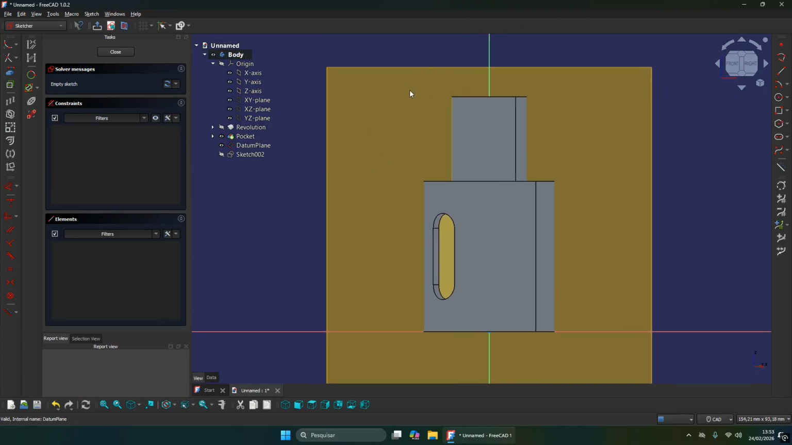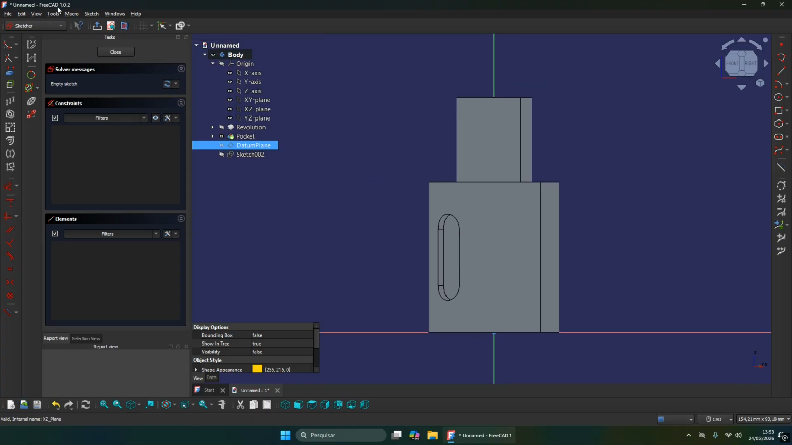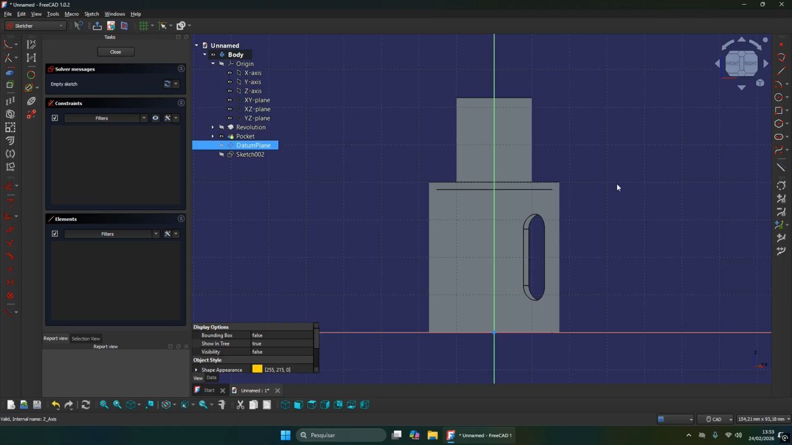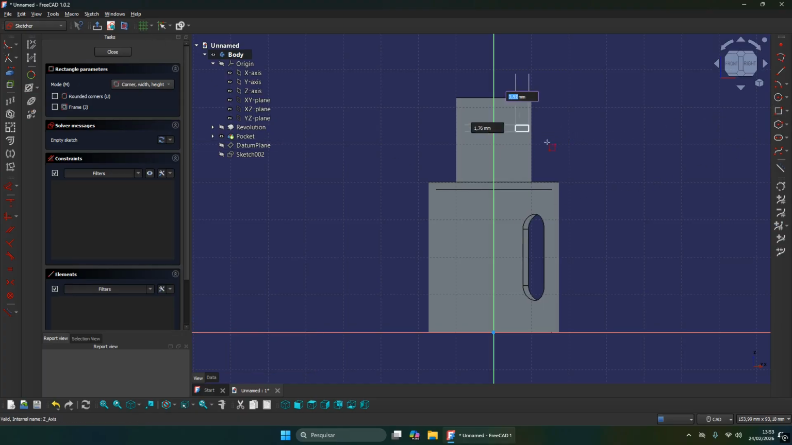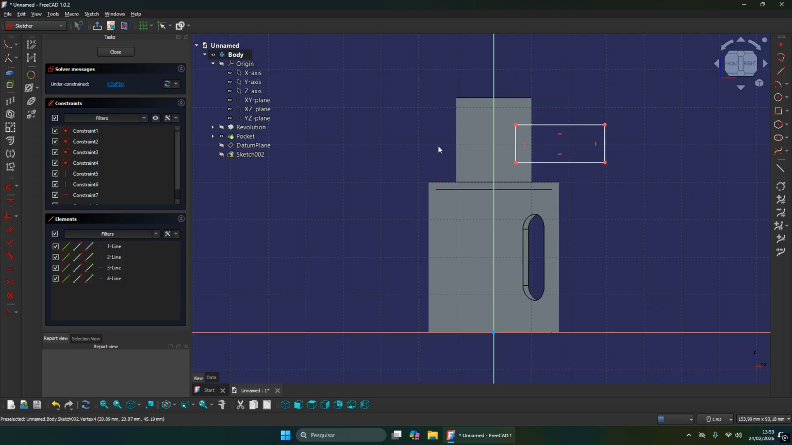I do not need to see this plane, so try to hide it here on the specification tree. And well, tap section view, and let's create here a rectangle. I want to create a symmetry of this rectangle, but before that,